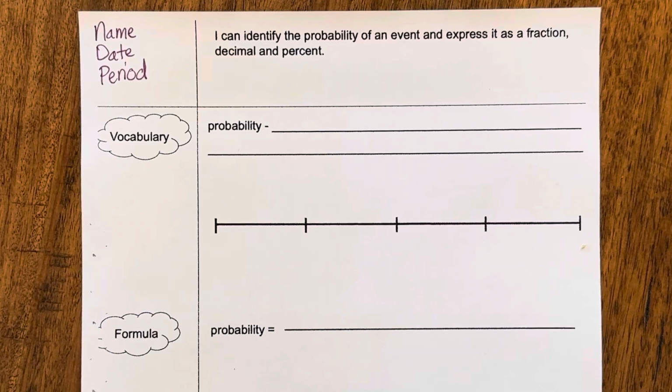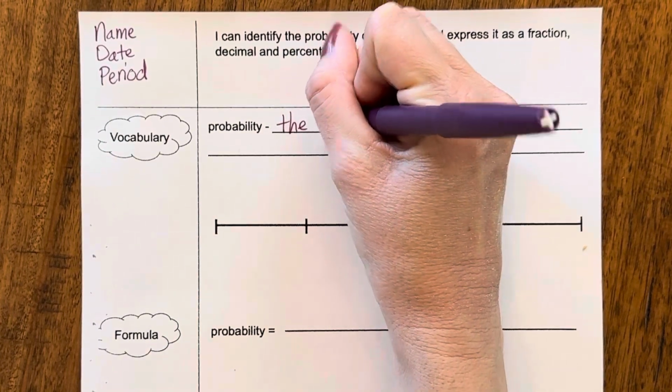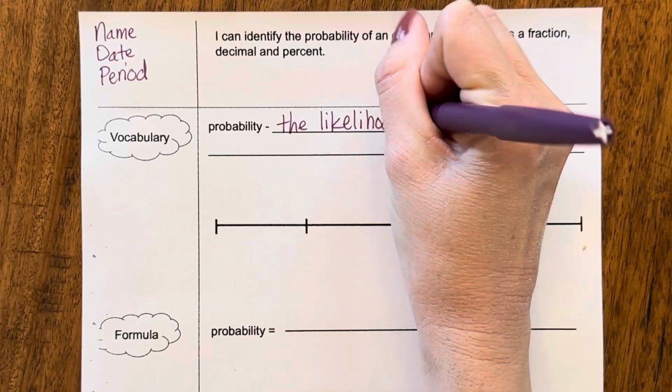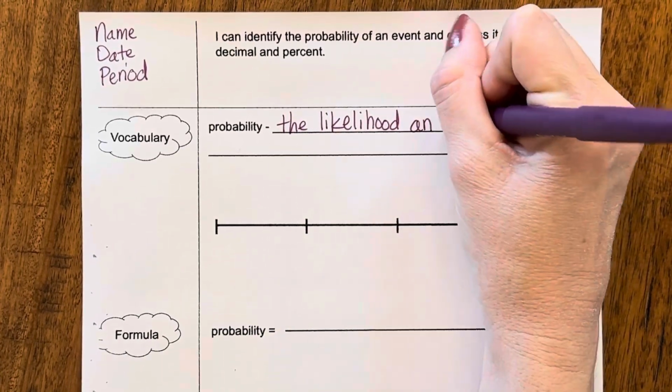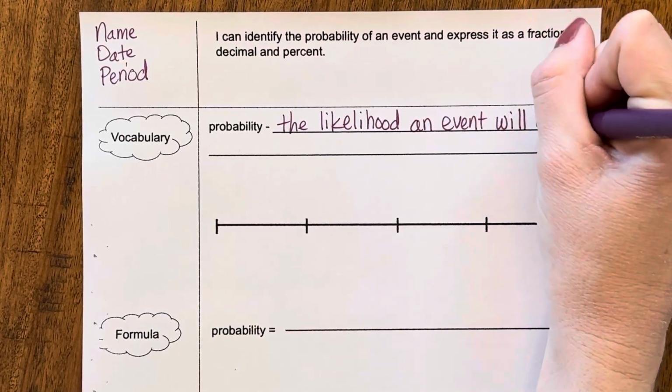Okay, so probability. We're switching gears and talking about probability today. Probability is the likelihood an event will occur.